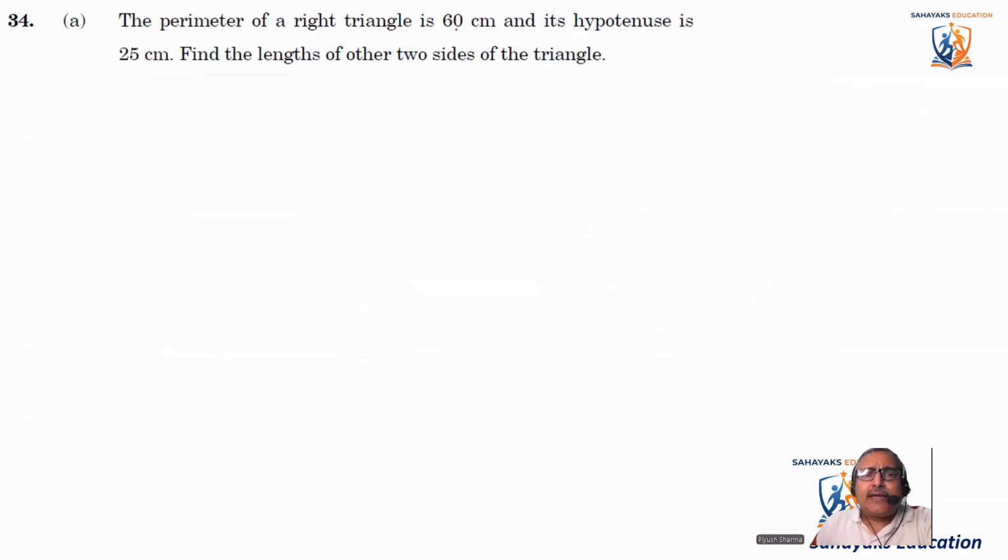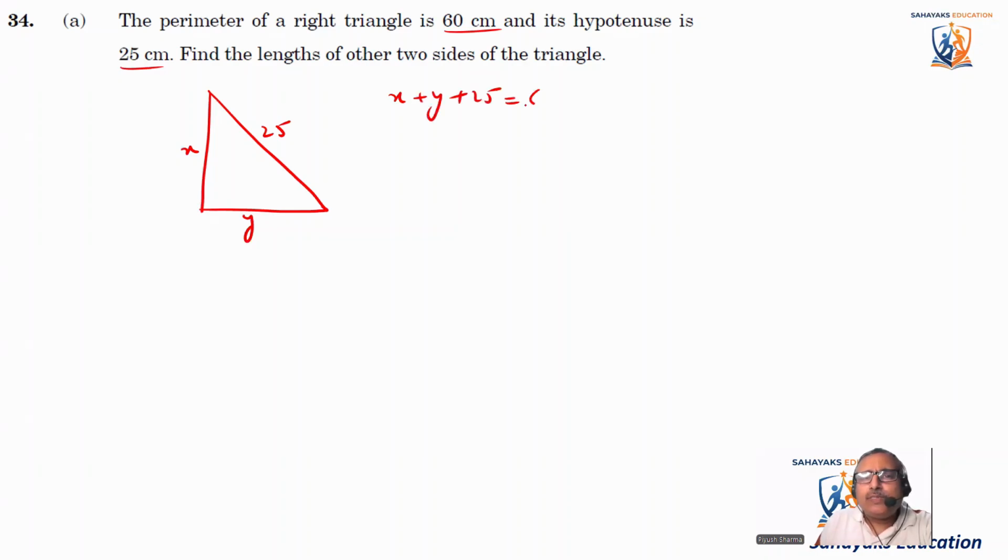The perimeter of a right triangle is 60 centimeter and its hypotenuse is 25 centimeter. So this is the right triangle. They're saying the perimeter is 60 centimeter and its hypotenuse is 25. If this side is x and this side is y, we know that x plus y plus 25 is equal to 60. So x plus y comes out to be 35. Find the lengths of the other two sides of the triangle. Now, x plus y is equal to 35.